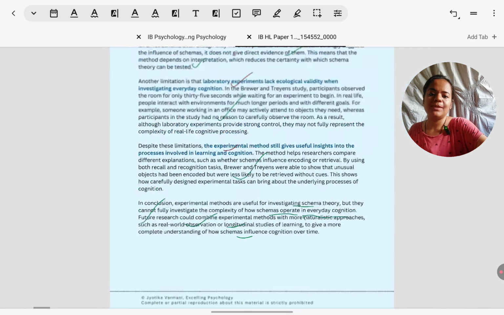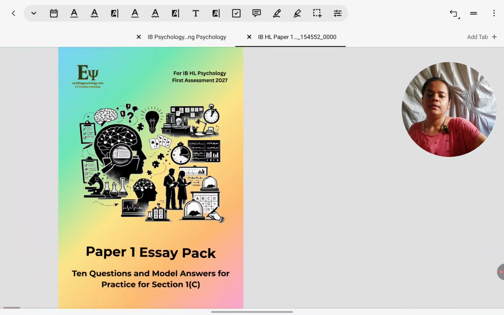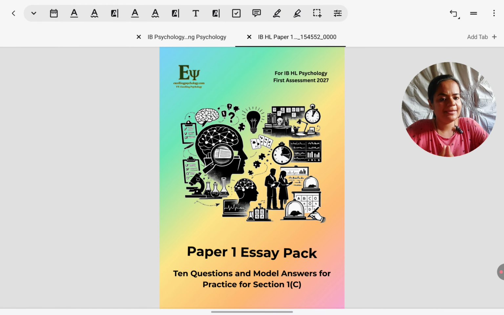So this was a quick lesson, a quick revision of how to answer paper 1, section C questions. We saw it this time with a different context and content. Last time we had seen it for the Sally-Anne task, theory of mind. This time we have seen it for learning and cognition. So I hope this has been useful to you. This is a second exemplar I've covered in my videos, and 10 such exemplars are available in this essay pack.